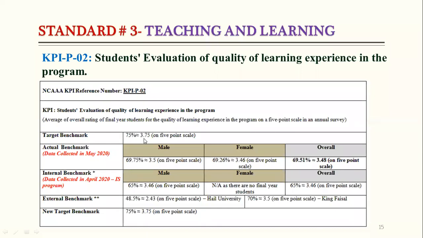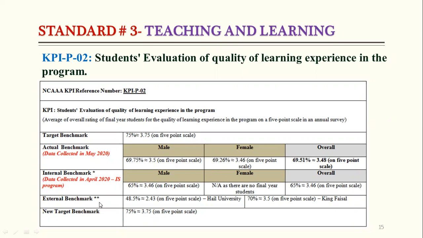So which is equal to, if we make the equivalence with the 5 level, it will be 3.75. Okay, for this example which I am giving, this is in the computer science department for last year in May 2020. In the male campus, the results of the exit survey was 69.75%, and in the female campus it was 69.26%, and this is the average, 69.51%. Similarly, for the internal benchmark, we have used the IS program, and the results are given here.